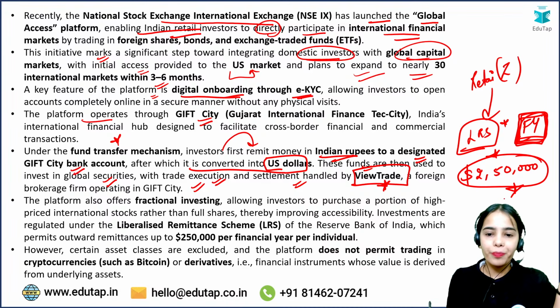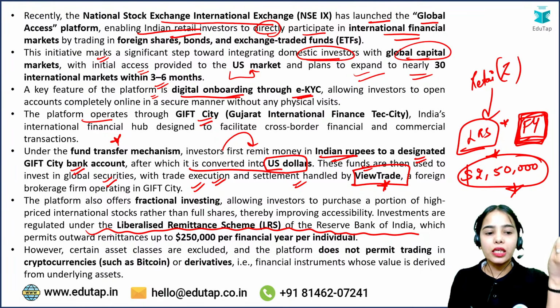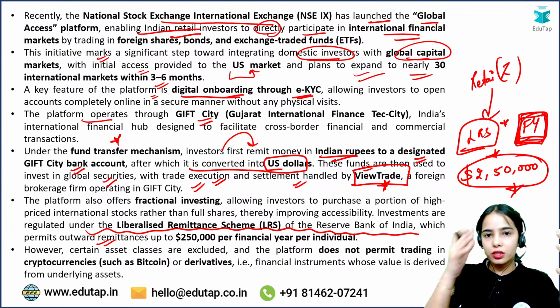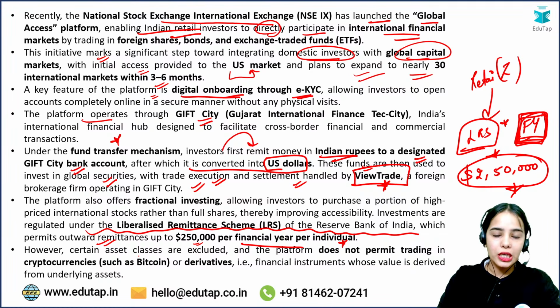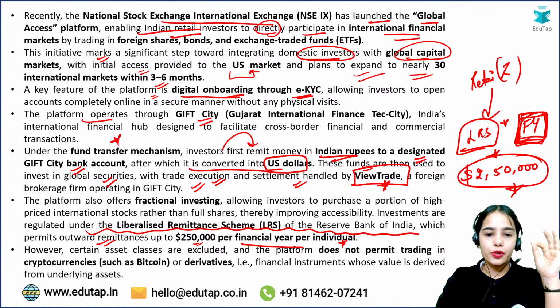It is $250,000. Okay, so this is the idea. Under the liberalized remittance scheme of the Reserve Bank of India, outward remittances, or the money that can be sent out, is up to $250,000 per financial year per individual. This is the limit on individuals. I hope this is very much clear now. This is something that you have to remember.